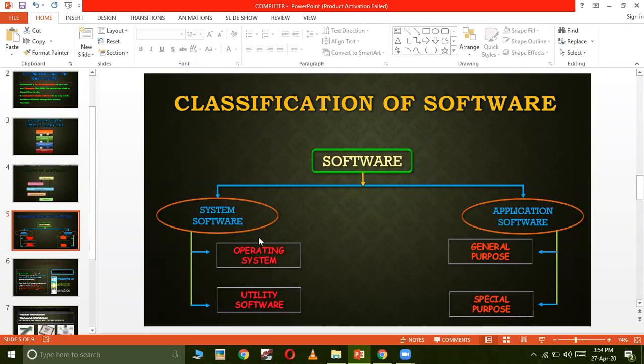Now, I think you may have understood the difference between system software and application software. Application softwares are those softwares on which the user works, that means on which we do our work. For example, Microsoft PowerPoint is an application software. MS Paint, Tux Paint, MS Word are application software.